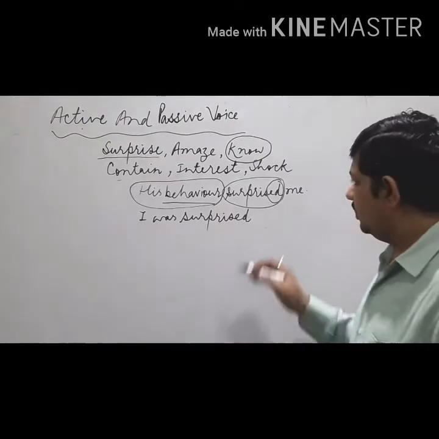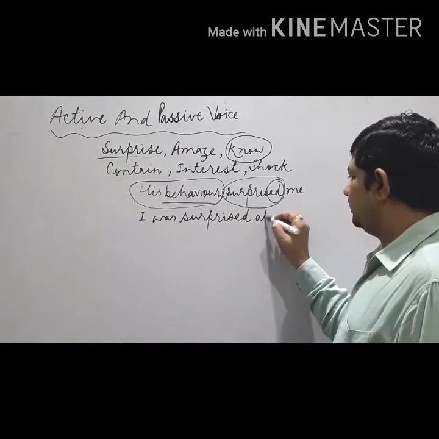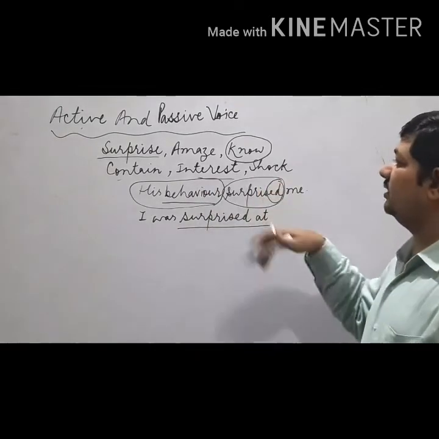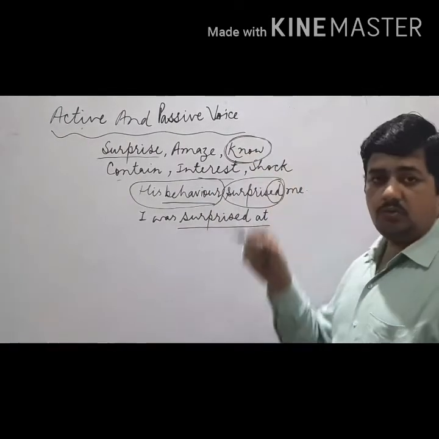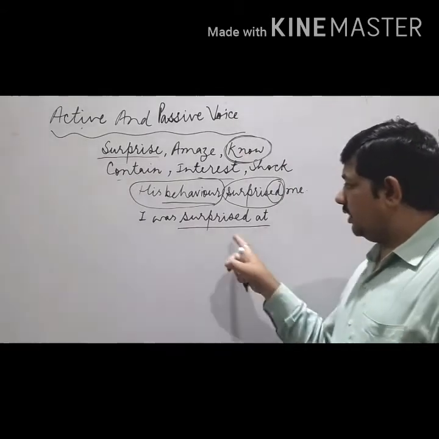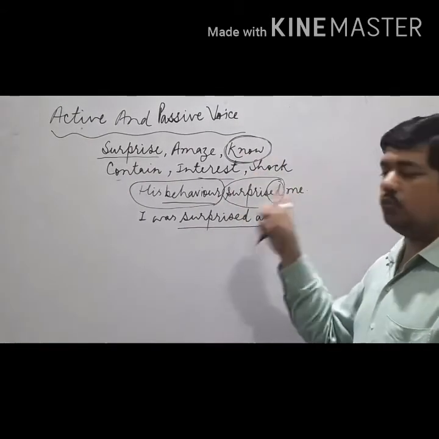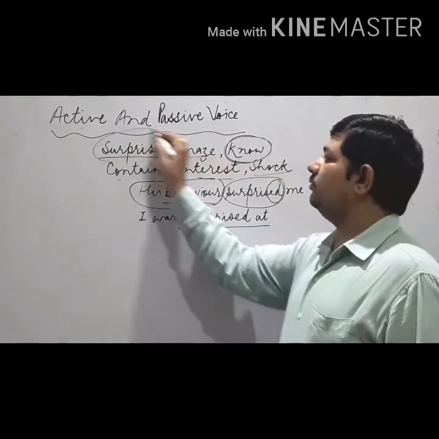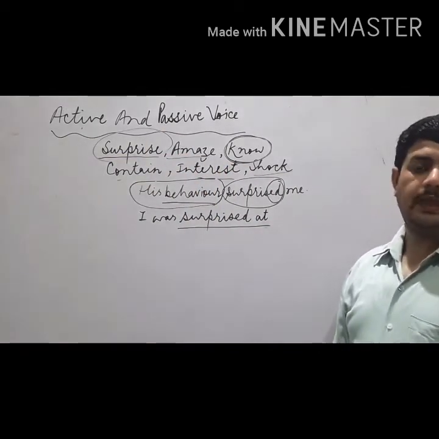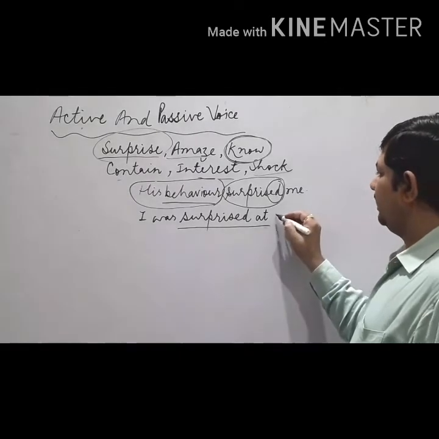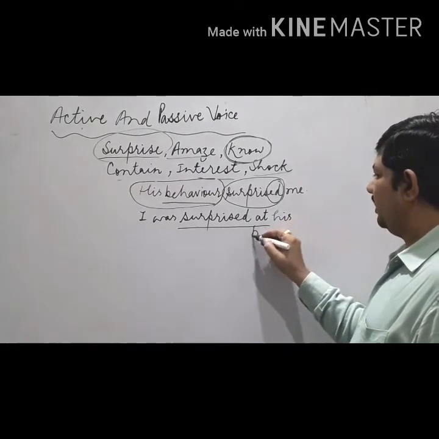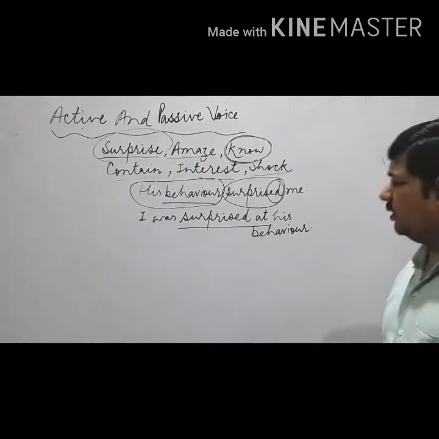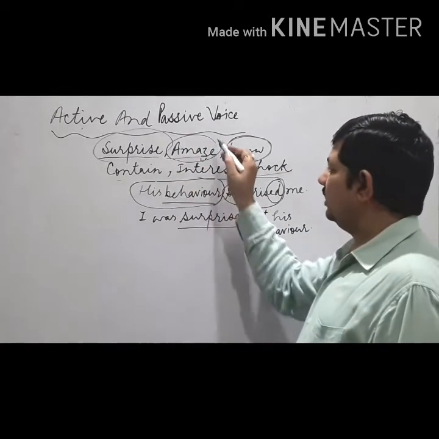Or what is the thing? So there we use surprised at. Like we use contained in, interested in, known to. And with these verbs, what do we use? At. So I was surprised at his behavior. Clear?